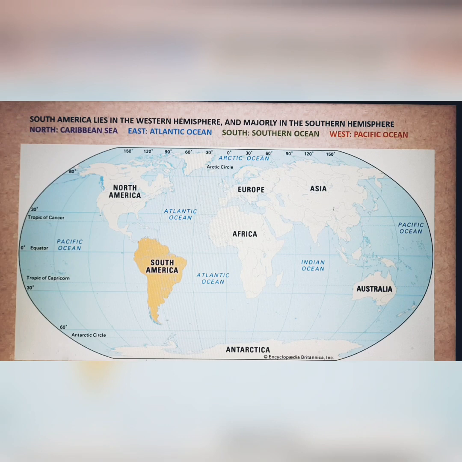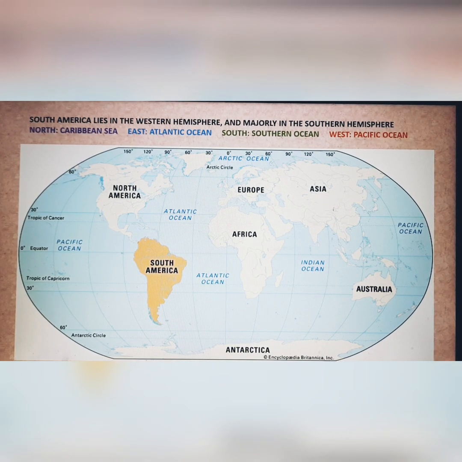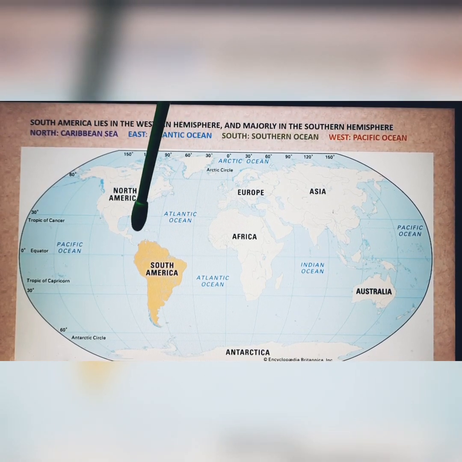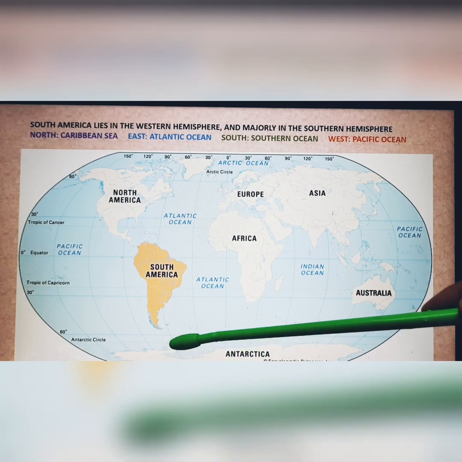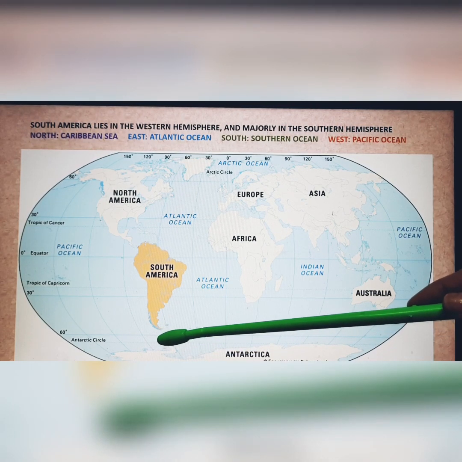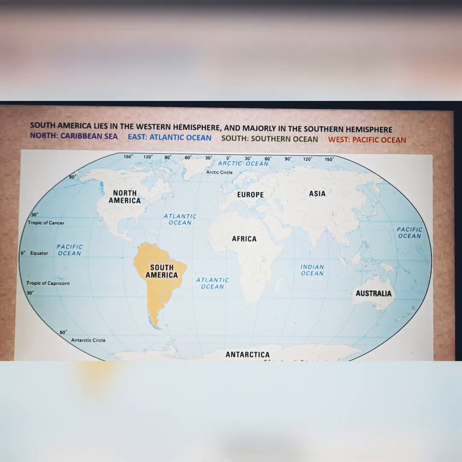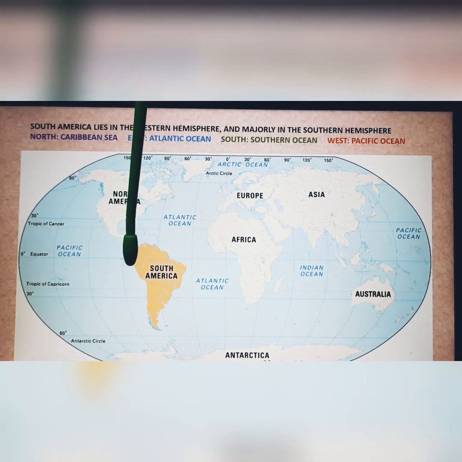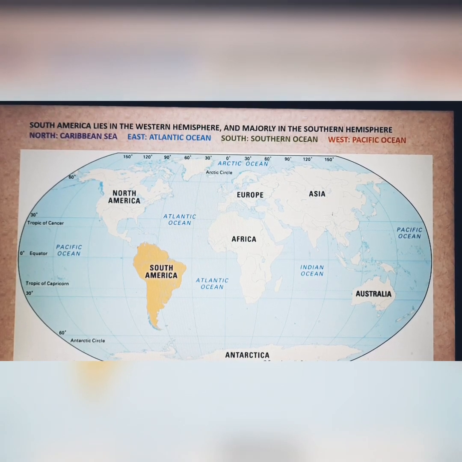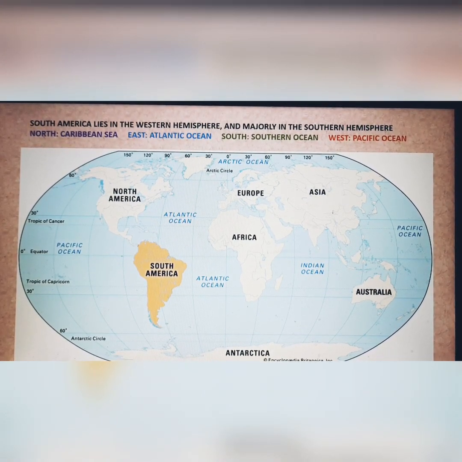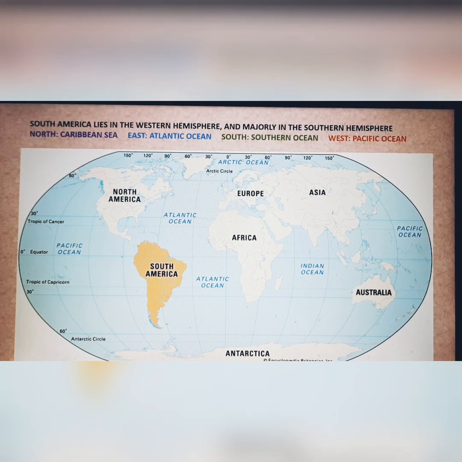Now, if you look into your textbooks, please remember the latitudinal and longitudinal extent is very, very important. That is, which is the latitude that is touching the northernmost portion, which is the latitude that is touching the southernmost portion. That is the north-south extent. And which is the latitude that is touching the westernmost portion and the easternmost portion. So in your books, I would suggest that you please underline that.